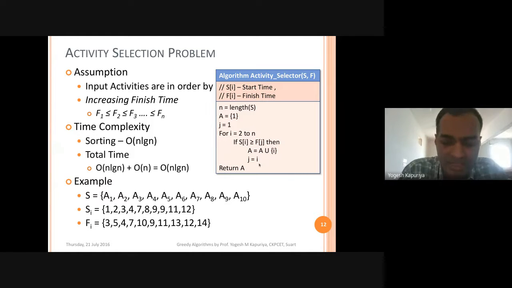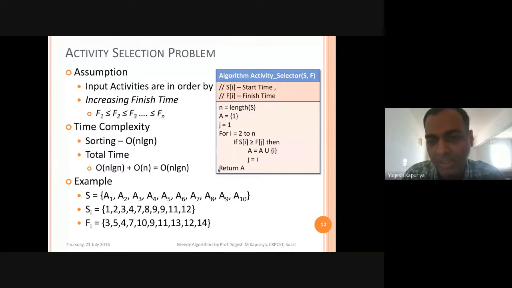So now the next time, whenever you go for the next instance, the start time of the next instance will be compared against the finish time of the previous instance. So I hope you understood this for loop. Finally, your solution is in A, so it will be returned. So I hope you understood the algorithm.